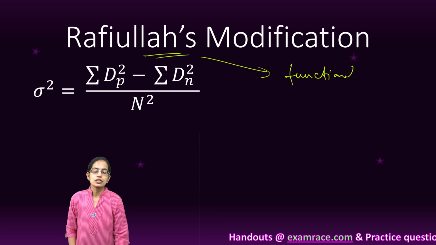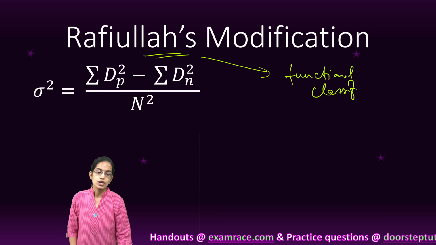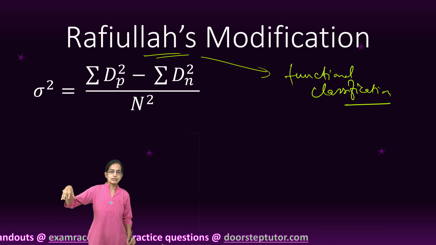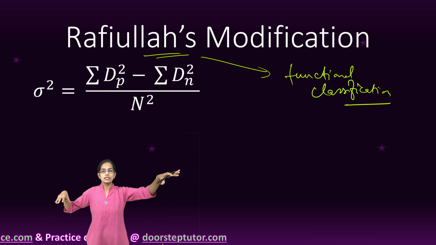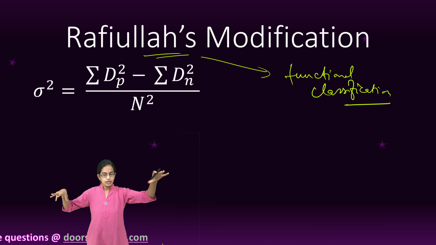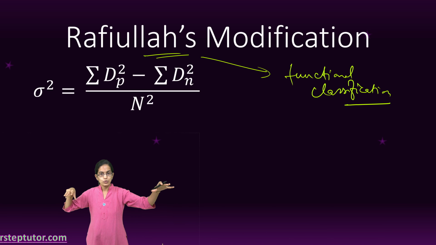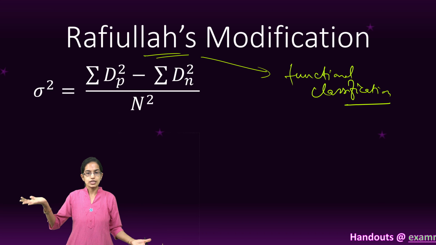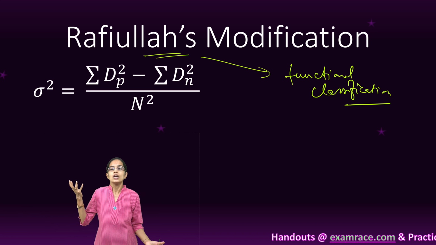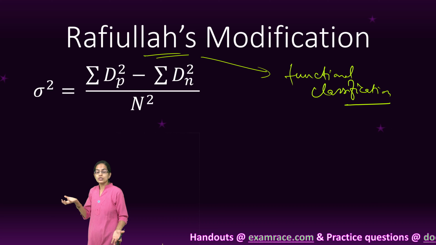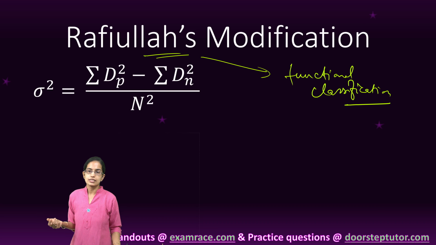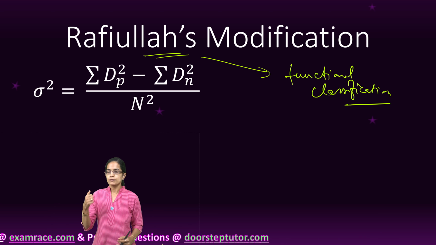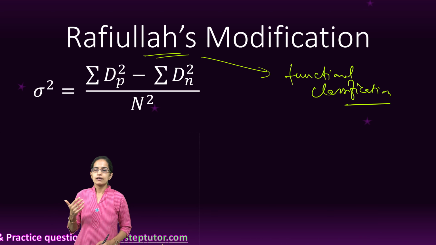As we mentioned in the beginning, functional classification of town is a relative concept. One town can specialize in one thing and supersede the other town only when there can be specializations in both the towns. If the first town wants to supersede the second town, there needs to be a functional classification where I say that this town is much better in terms of glass industry than the previous town, where glass and pottery both flourish. So therefore Rafiullah devised this method.